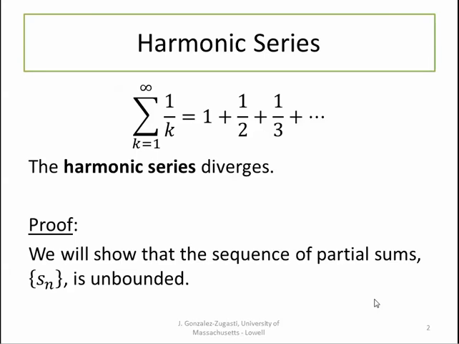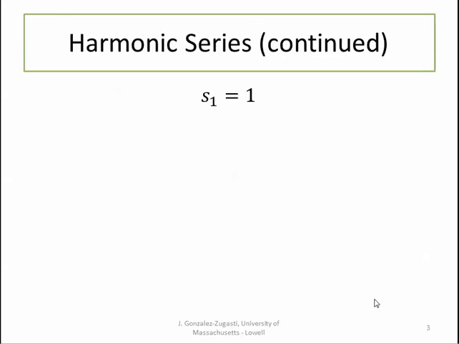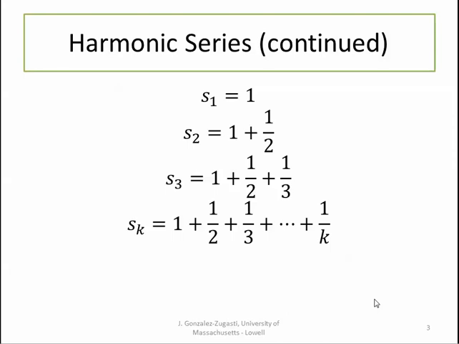So the way we're going to show that it diverges is by looking at the sequence of partial sums, and we're going to show that it's unbounded. If you look at your partial sums, you get that s sub 1 is equal to 1, s sub 2 is 1 plus 1/2, s sub 3 is 1 plus 1/2 plus 1/3, and so on. Clearly, since we're adding a positive number each time, this is an increasing sequence. So by our theorem, we can prove divergence by demonstrating that there is no constant m that is greater than or equal to every partial sum.